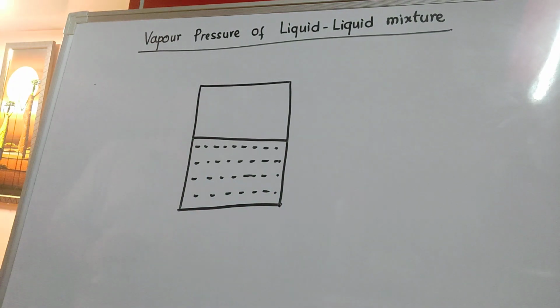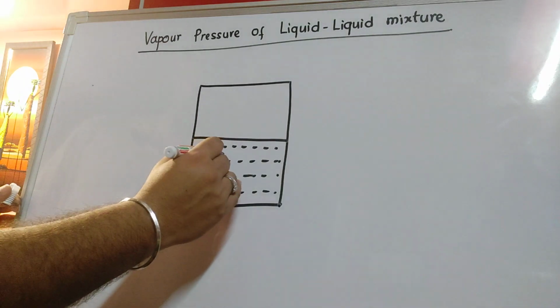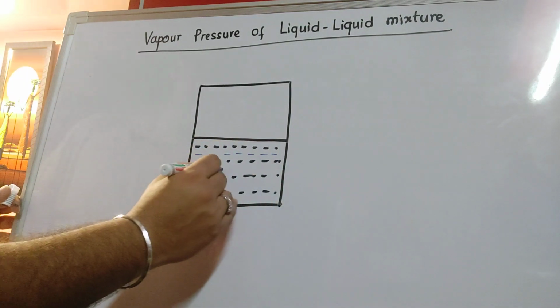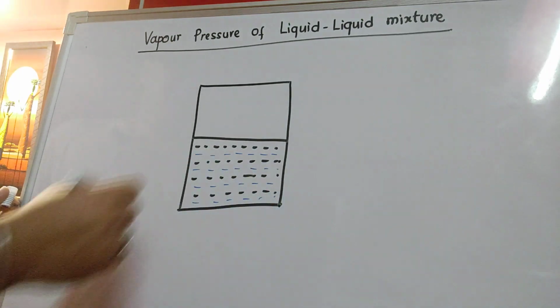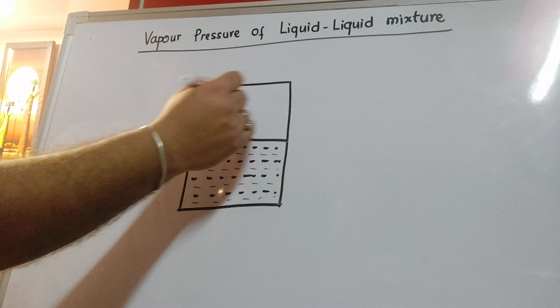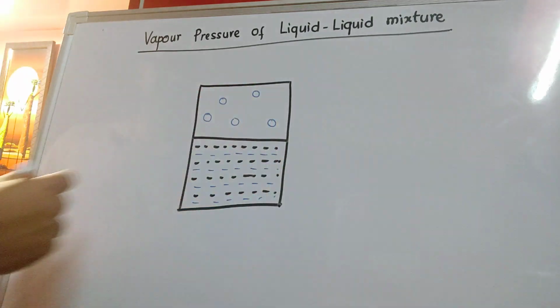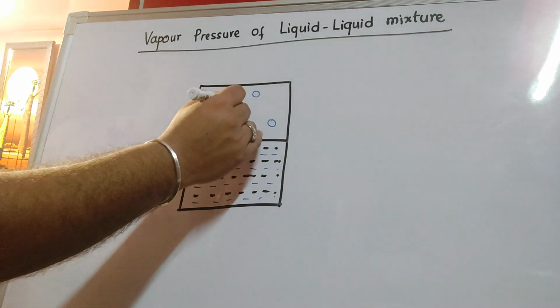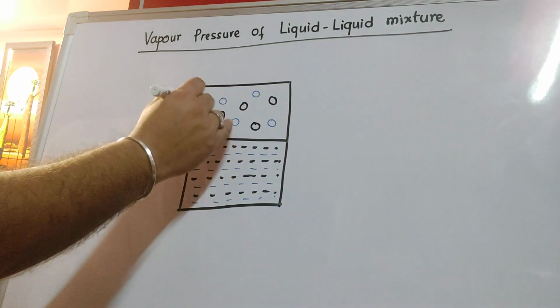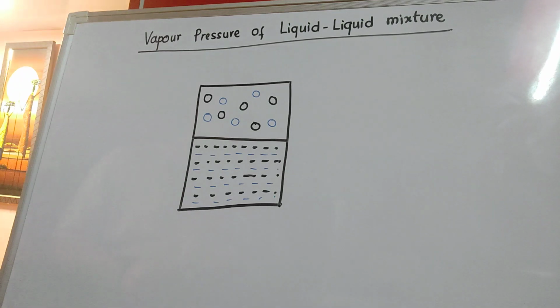And because the liquids are of two kinds, let me mark them with black as well as blue color. So the blue liquid will have its own vapors and the black one will also have its own vapors, and both of them will exert their own vapor pressures. But here I would like to introduce a new term that is called partial pressure.